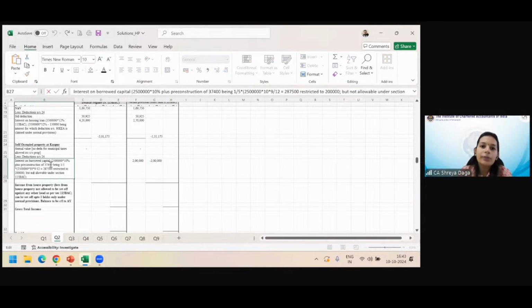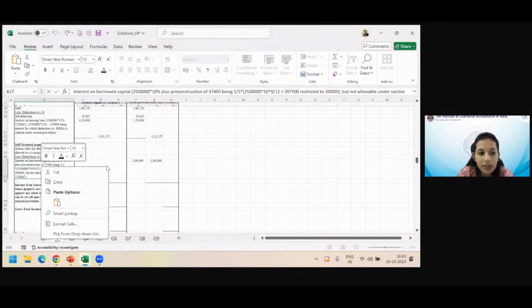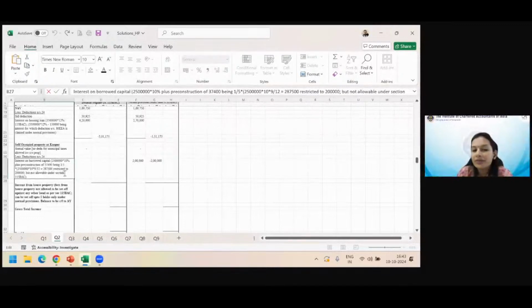We are not able to guess if you just right away write 2 lakhs, because we have not understood whether you have also taken pre-construction interest or not. Therefore, please calculate that. Right? Pre-construction interest will be 1/5 of 25 lakhs loan into 10% into 9 months. Because of 5 equal installments, the total comes to 287,500. Does it come like that for all of you? The pre-construction one comes to 37,400 and the total comes to 287,500. Has this working come for all of you?